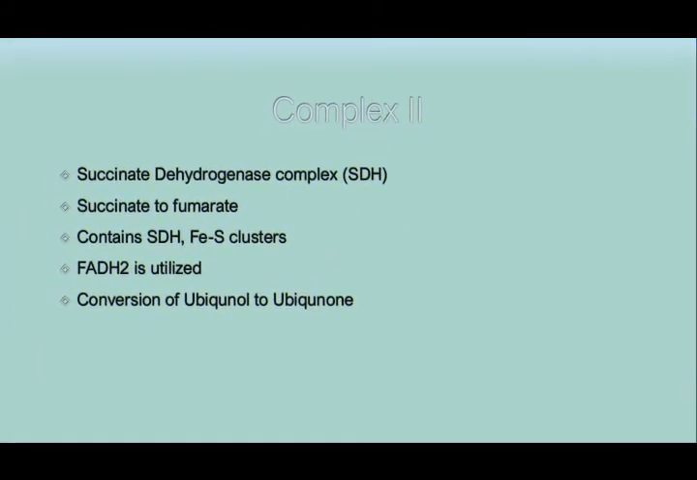Okay, next complex. Complex 2 is the succinate dehydrogenase complex, and it converts succinate to fumarate. It is very important. In the TCA cycle succinate will be converted into fumarate. The byproduct in this one is FADH2. So in this complex 2 FADH2 will be oxidized here.